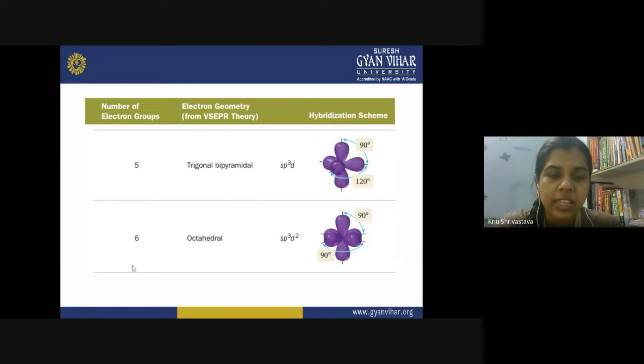Lastly, for six electron groups, we have an octahedral structure. Four orbitals are in the same plane and two are perpendicular. So this is sp3d2 type of hybridization. Maybe you have read about sp3d3 hybridization. When sp3d3 hybridization takes place, you need to find out the example, and in that case, the structure is pentagonal bipyramidal. So find out an example of that hybridization.